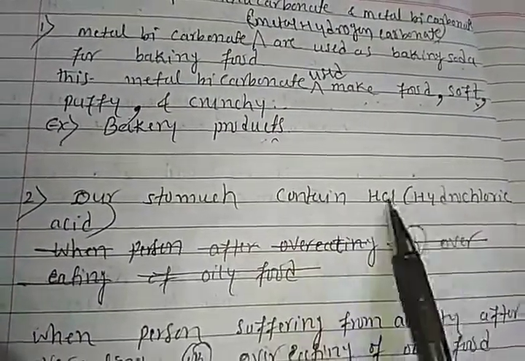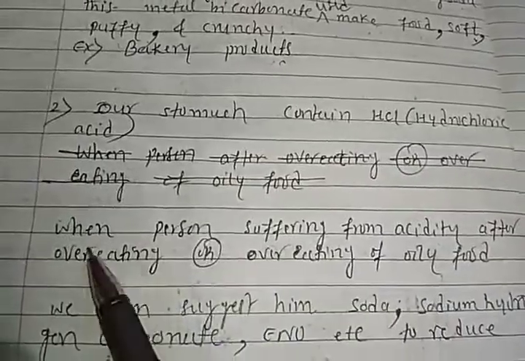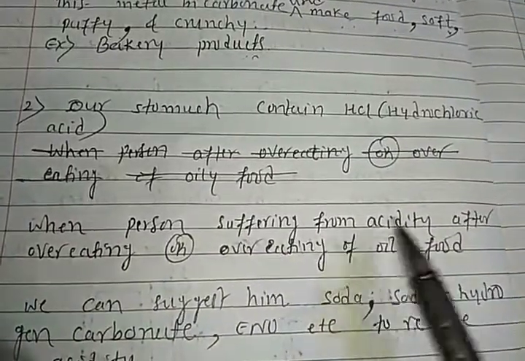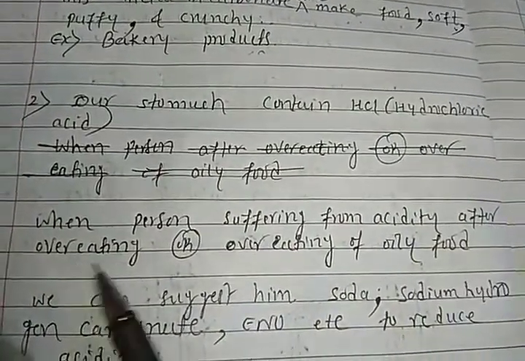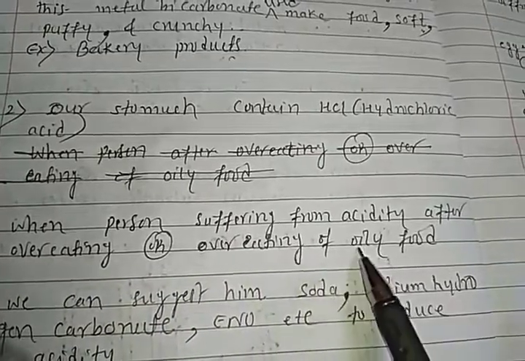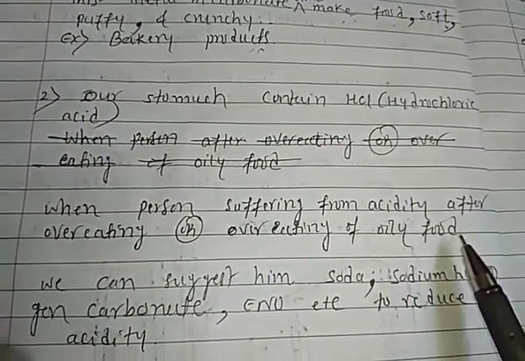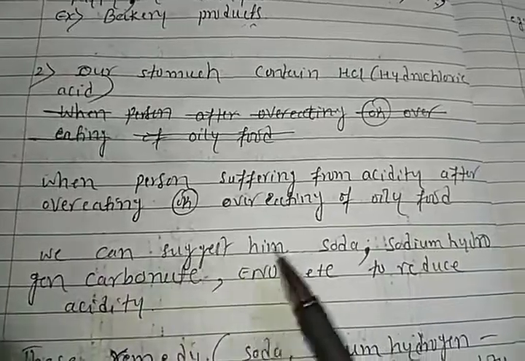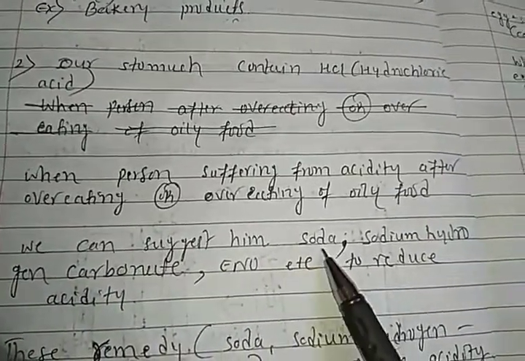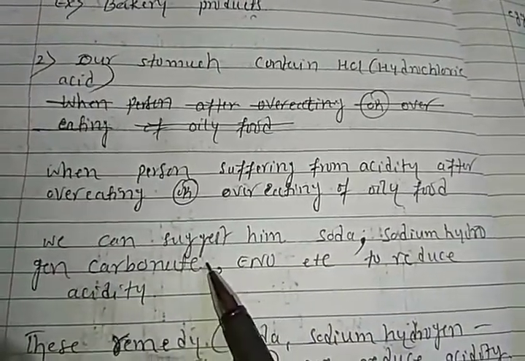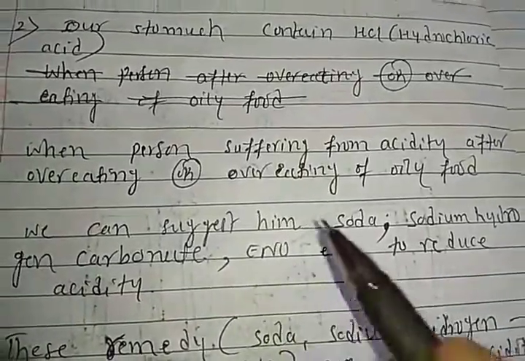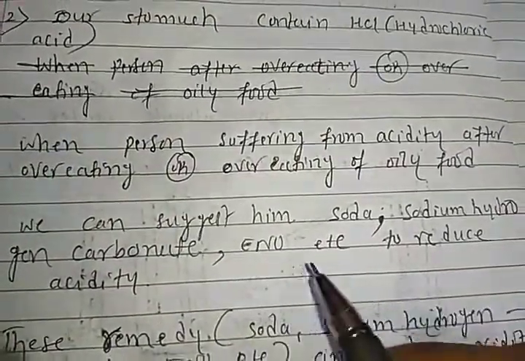Right, students? Digestion of food. When a person is suffering from acidity after overeating oily food, then we can suggest soda, sodium hydrogen carbonate or ENO, students, ENO, etc.